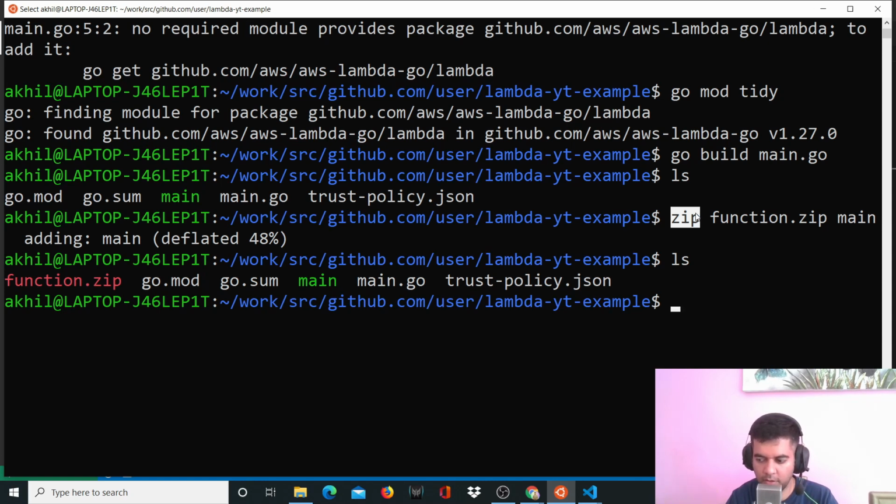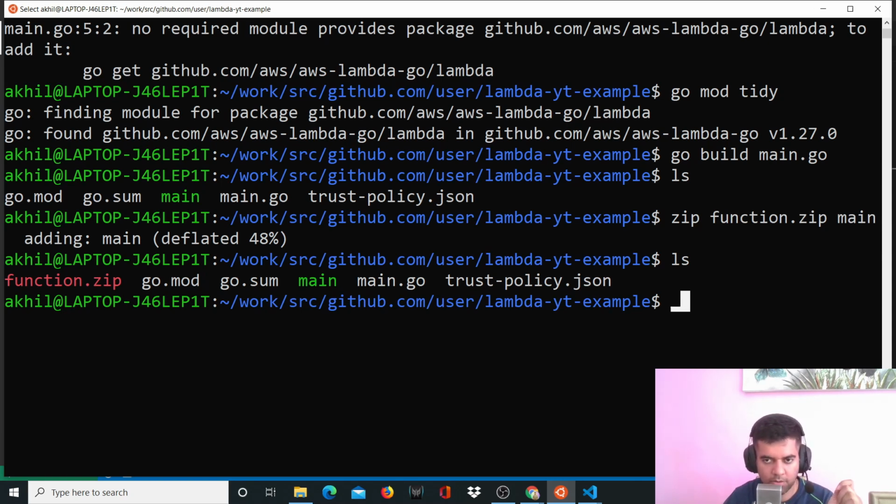So if you're on Ubuntu, it's very easy. I think it's just sudo apt install zip. And similarly, if you're on PowerShell, it's also easy. I think you can use the Choco package installer. And on Mac, you can use Homebrew to install zip. And it's straightforward, as in it just takes your main executable file and zips it into a file called function.zip, and that's the one that you want to upload.